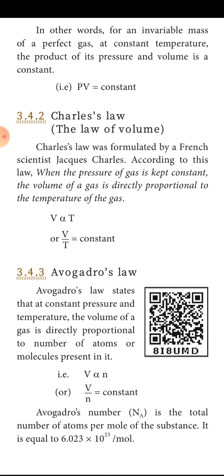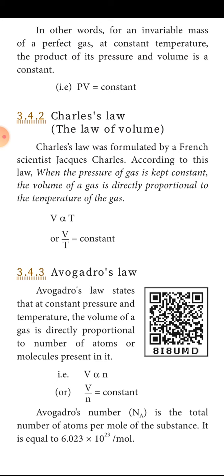This is Charles' law. Avogadro's law states that at constant pressure and temperature, the first and last of PVT, P and T are kept constant. Automatically the V is directly proportional to the number of atoms or molecules in a gas. So V is directly proportional to N. V by N is equal to constant.